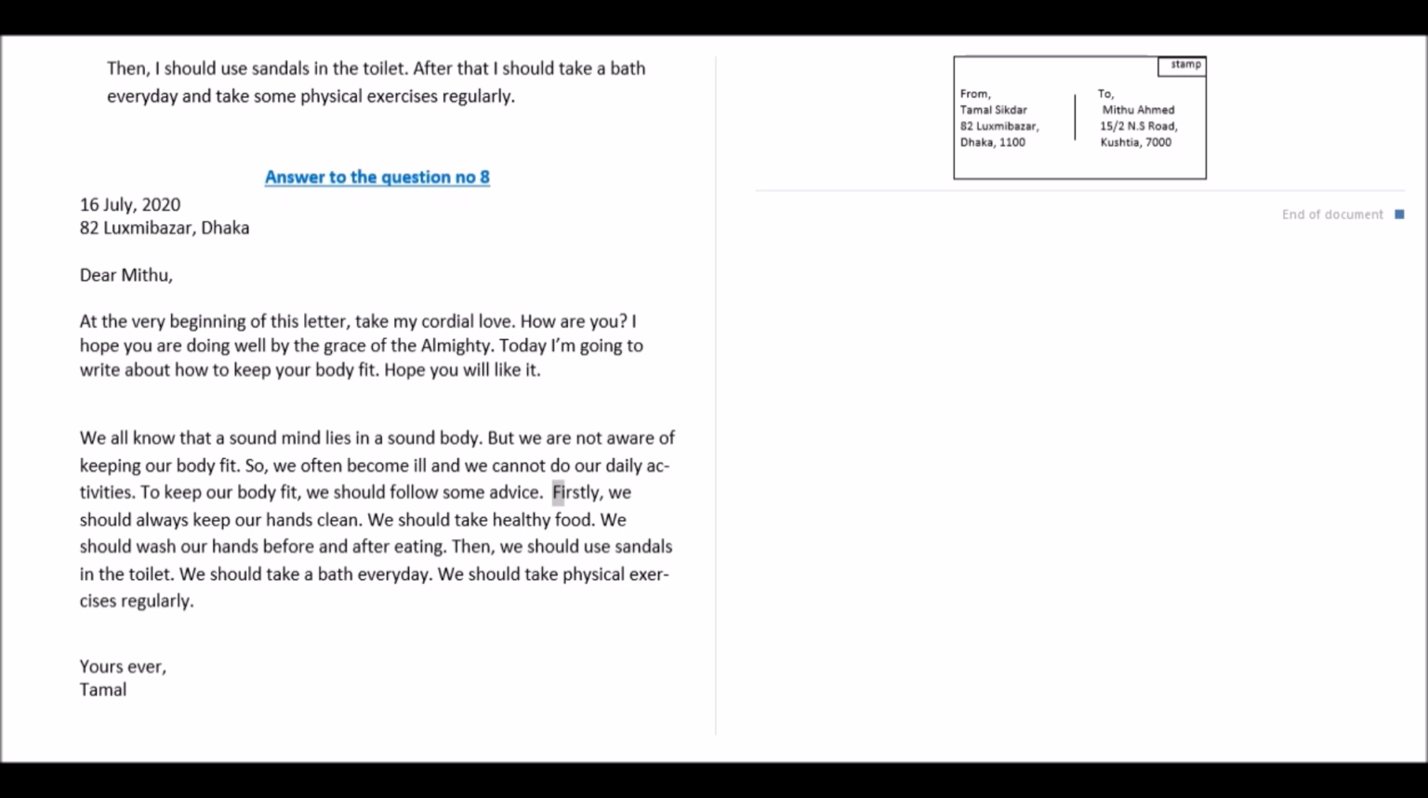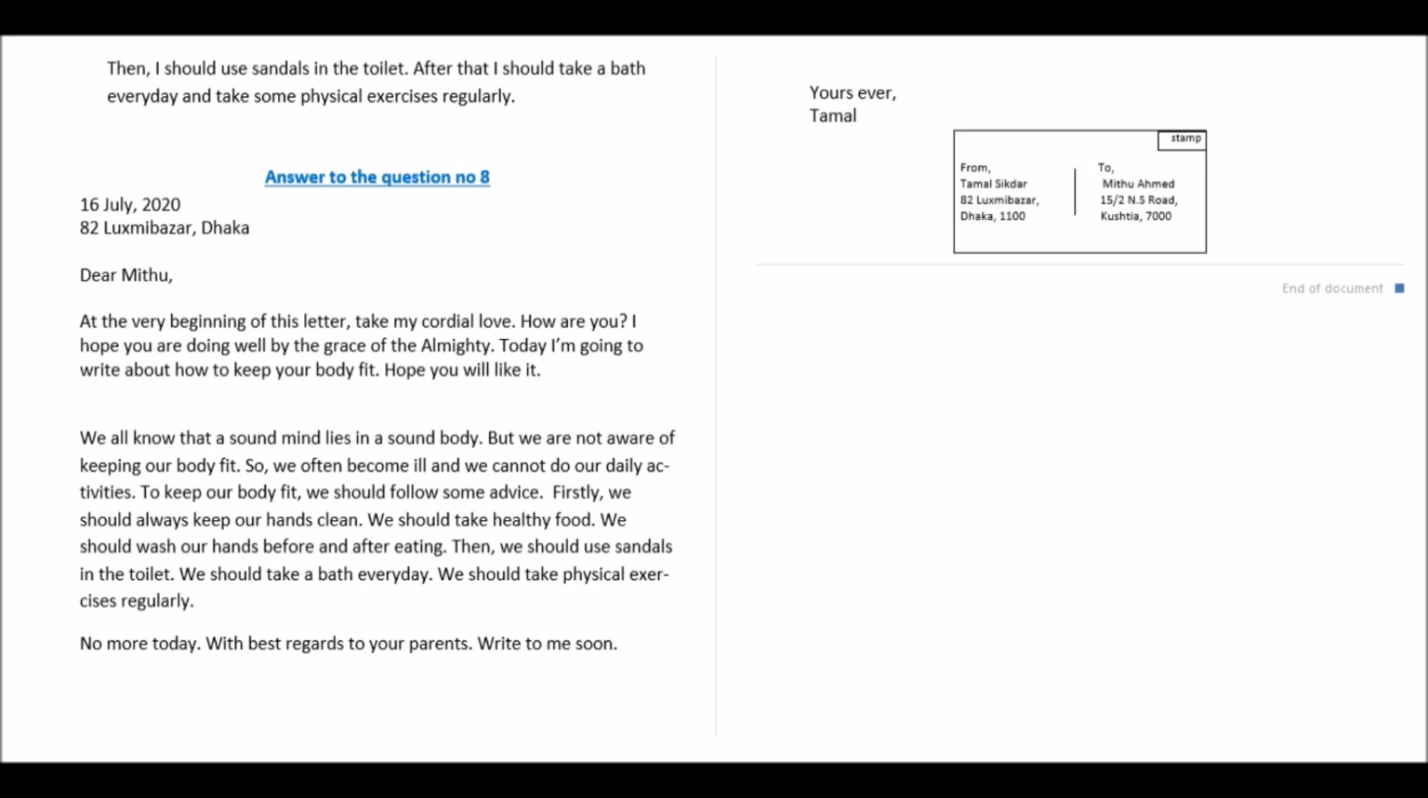Firstly, we should always keep our hands clean. We should take healthy food. We should wash our hands before and after eating. Then we should use sandals in the toilet. We should take a bath every day. We should take physical exercise regularly. No more today, with best regards to your parents, and write to me soon. Yours ever, Tomal. So yours ever, Tomal is my closing.